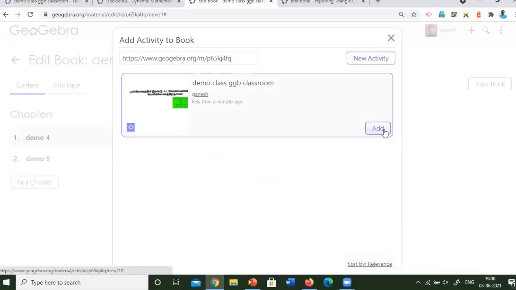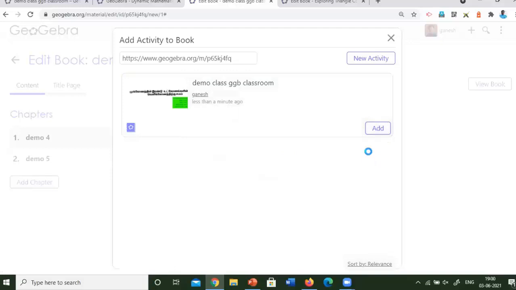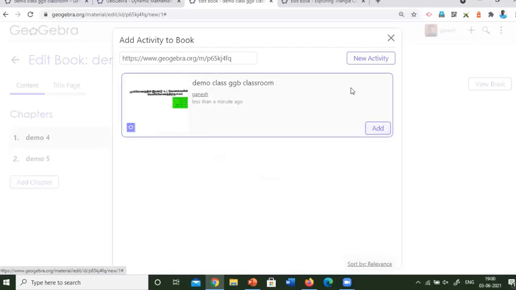It will be added below the book. It will take some time because if you created an activity with a bunch of various things like this, then it will take a minute or 2 minutes or even 5 minutes. So I will click add.